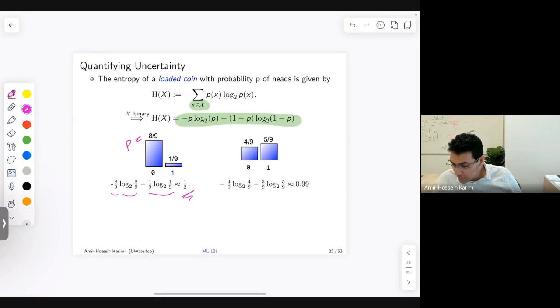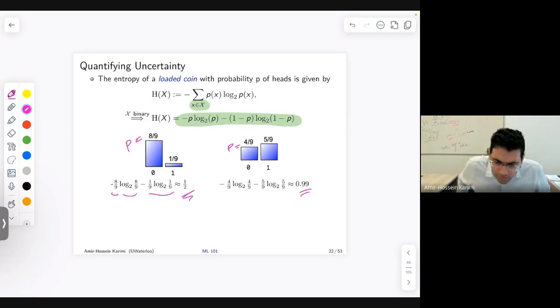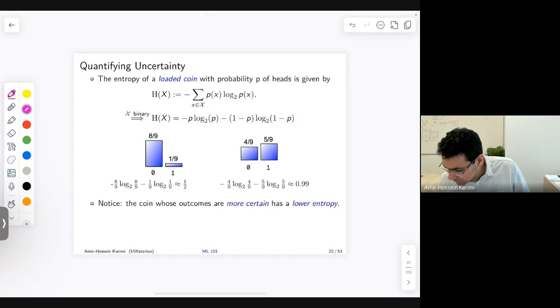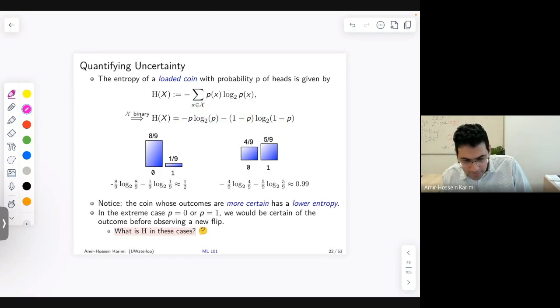Whereas for the more fair coin, where the probability of, let's say, heads is 4 over 9, that comes out to be closer to 1. So the coin whose outcomes are more certain has lower entropy, right? This is the coin that is more certain, and that means that we have lower entropy in the system. In the extreme case, where the probability of heads is either 0 or 100%, we would be absolutely certain of the outcome of the coin even before throwing it, right?